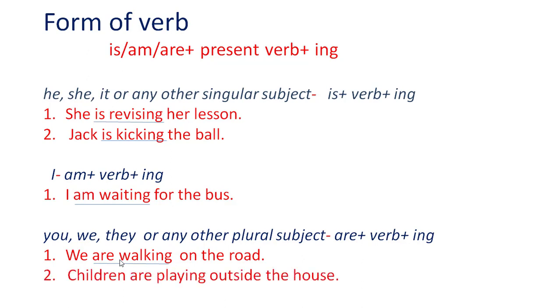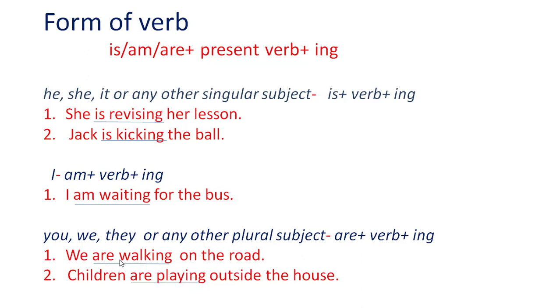Then we have the next sentence, that is children are playing outside the house. Children is the plural subject here. So we have used are, playing. Are is the helping verb as the subject is plural, and then we have used the present verb play. With play we have added ing. Children are playing outside the house.